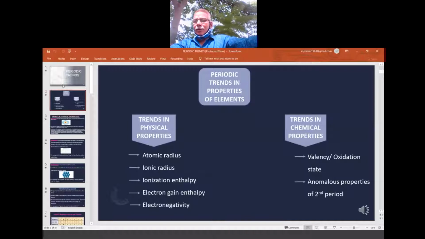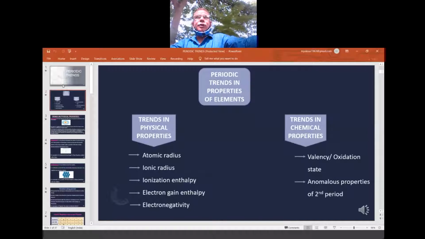There are some problems because they are all the first member in their respective groups. Always the first member behaves in a different way. Why does the first member always differ in a particular way? You see the properties of other members compared with the first member in every family. We notice this especially in the P block, maximum. It is there everywhere, but the effect is seen most in the P block, where the first member always differs.